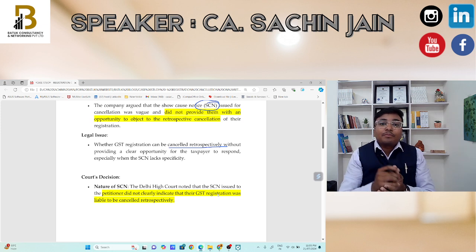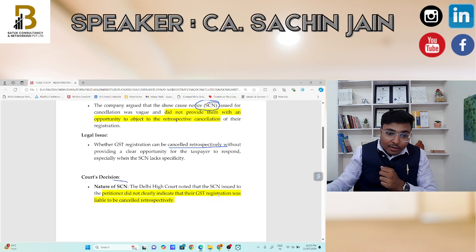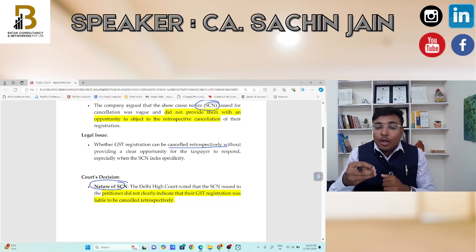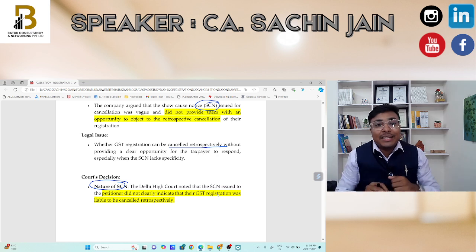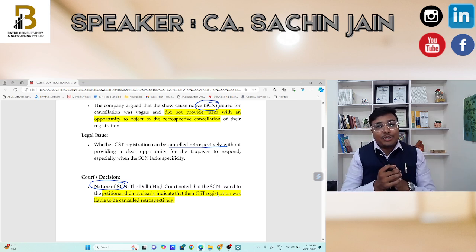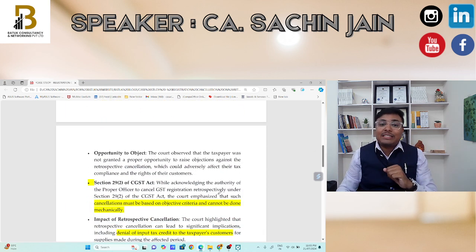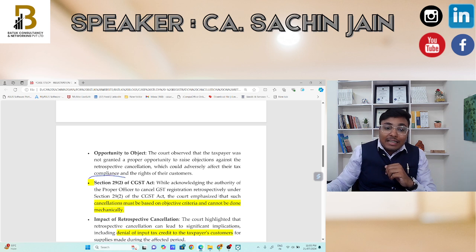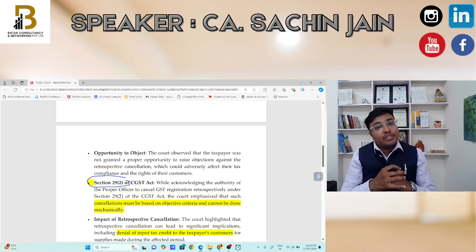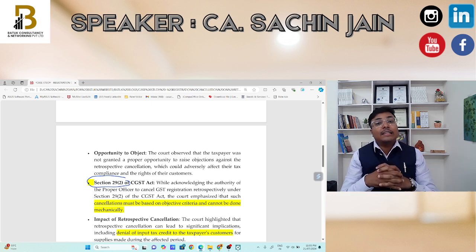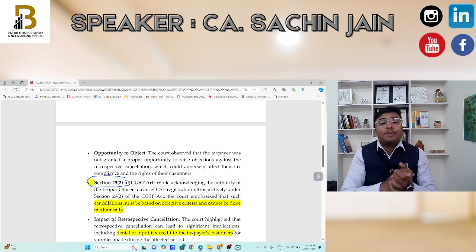The Honorable Delhi High Court has held that, as per natural justice, there is a requirement to provide a show cause notice to the taxpayer when you are cancelling the GST registration on a retrospective basis, at least. This is the same ground considered: opportunity is required. Also, merely the conditions mentioned in section 29 subsection 2 are not sufficient for cancellation of GST registration on a retrospective basis.